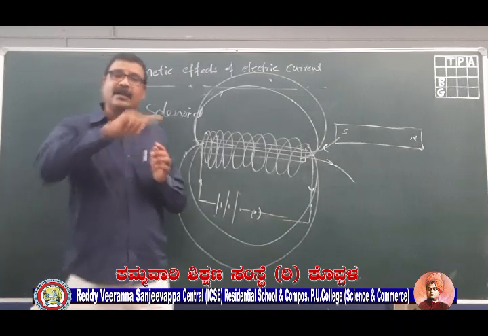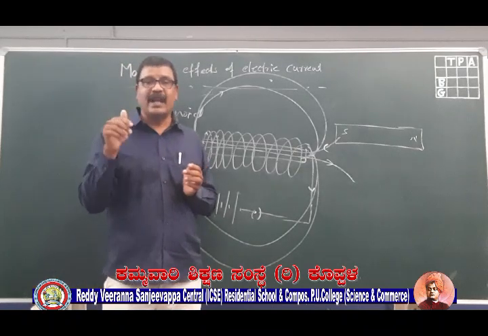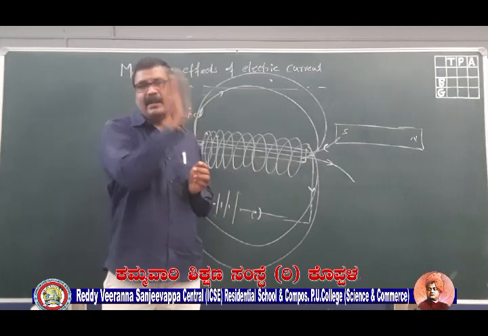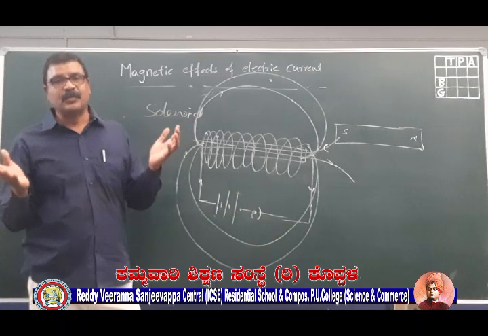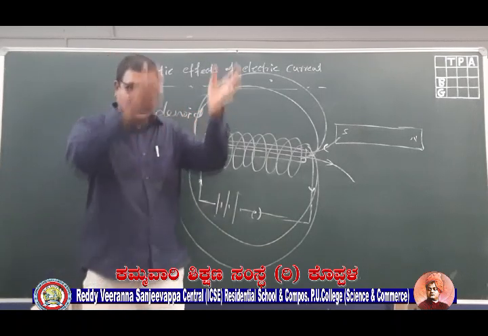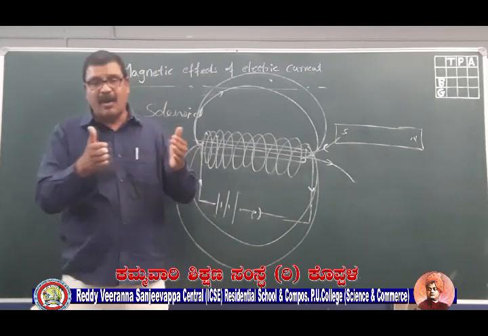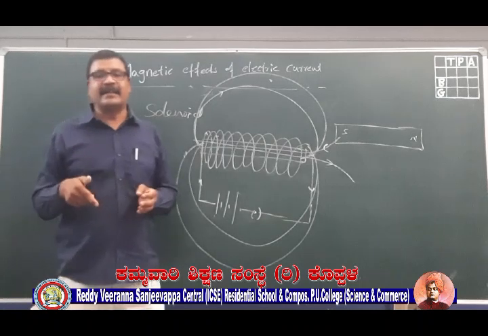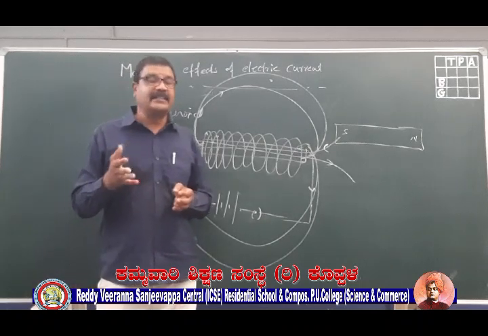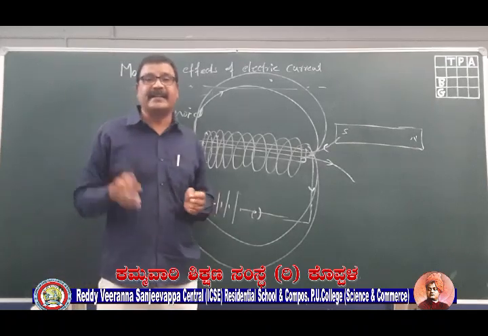Then we learned about the magnetic field through a current carrying loop. Both halves behave like two different poles, but as you come towards the center, there is a uniform magnetic field, because the circles go on increasing as you go away from the conductor. So the magnetic field is inversely proportional to the distance from the conductor.